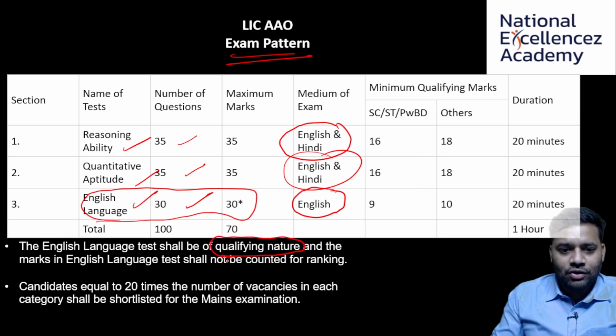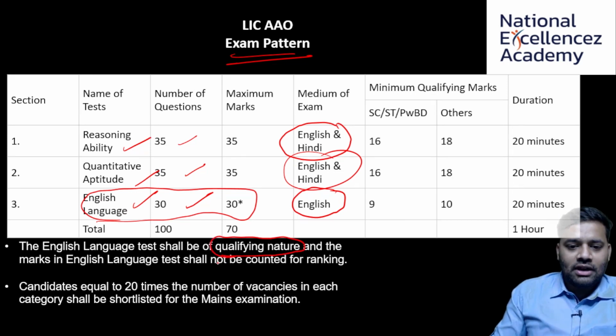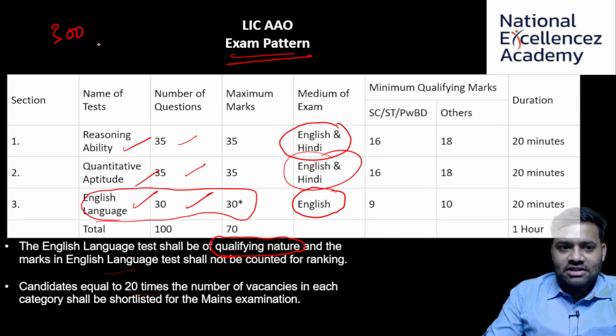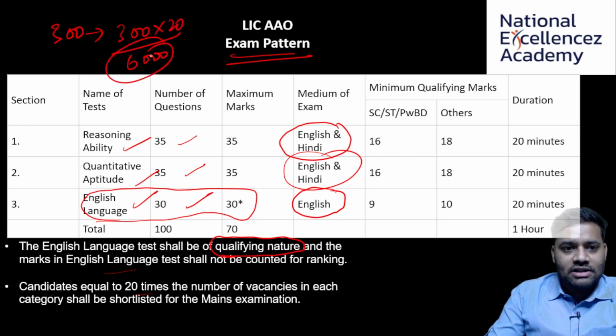Okay, it's not going to count, it's just going to be qualifying in nature, and the marks in the English test will not be counted for ranking. And candidates equal to 20 times the number of vacancies, that is, the total number of vacancies is 300. So how many students will qualify prelims? 300 into 20, that is 6,000 students will qualify prelims. After they qualify prelims, these 6,000 candidates will be eligible for phase 2, that is mains.